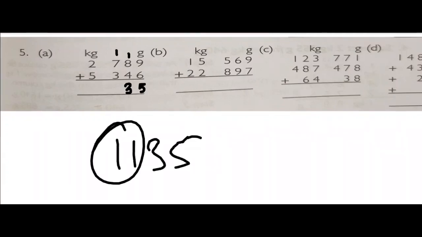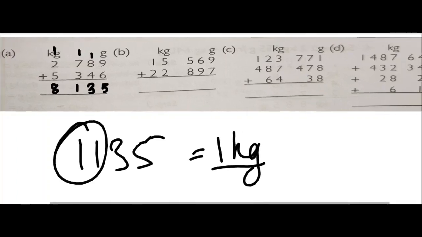Yes, that means 1000 means 1 kg. So this 1 kg we will shift to kilogram. So that will be 1, 5, 6, 7, 8. So we got our answer 8 kg 135 gram. Now next children, 9 plus 7 is 16. So 1 I will write here, 6 I will write here. 9 plus 6 is 15, 15 plus 1 is again 16. So 1 I will write here, 6 I will write here. 5 plus 1 is 6, 6 plus 8 is 14. It will again be 1466.